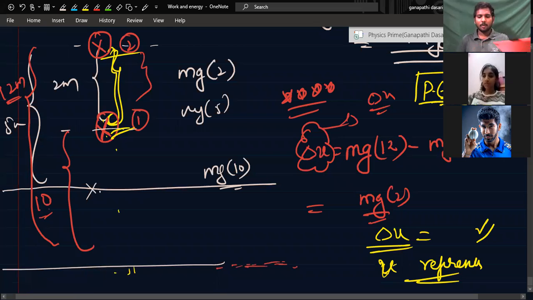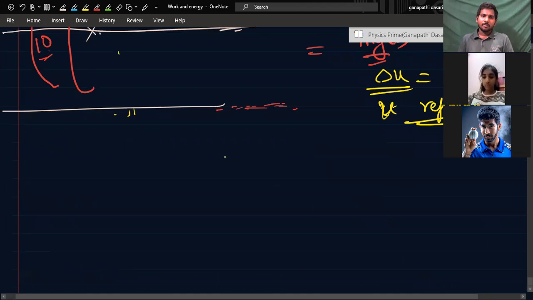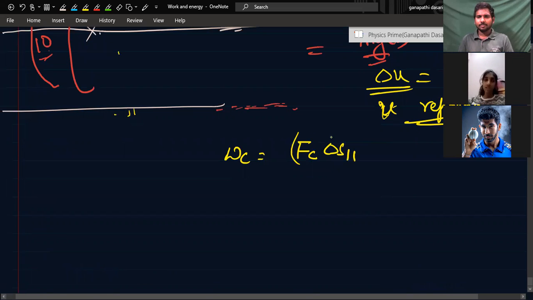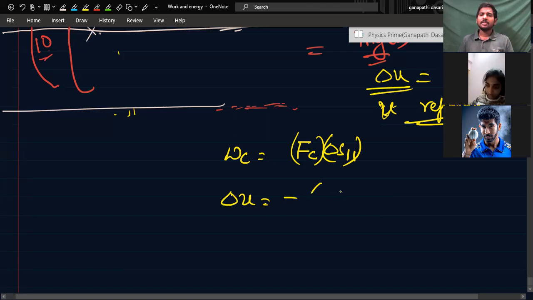So then I hope this is clear for you. For any conservative force, work done by the conservative force is the force into delta S parallel. If it is a variable force, we will integrate, right? I taught you. If it is variable, we should integrate. So delta U is nothing but the negative of work done by the conservative force. Got it?